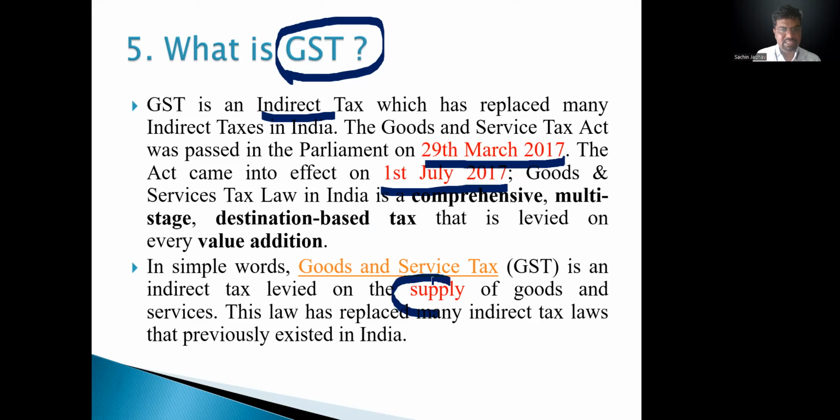services. Only the supply of goods and services, not the production of goods or services. So GST will be applicable only on the supply of goods and services. This law has replaced many indirect tax laws that previously existed in India. GST is a sales tax. Previously in India, each state had its own sales tax. Suppose in Maharashtra, it was MVAT, Maharashtra Value Added Tax.